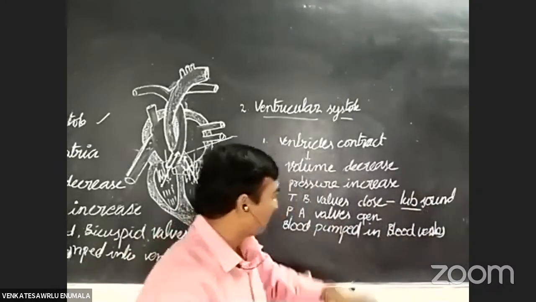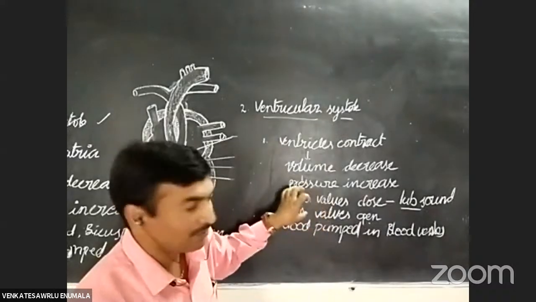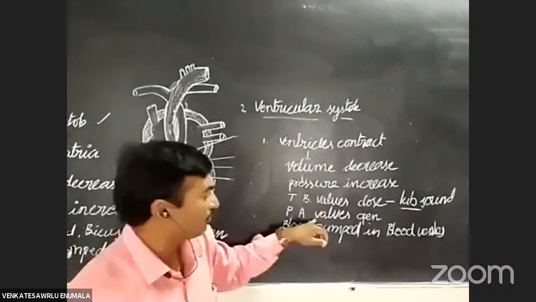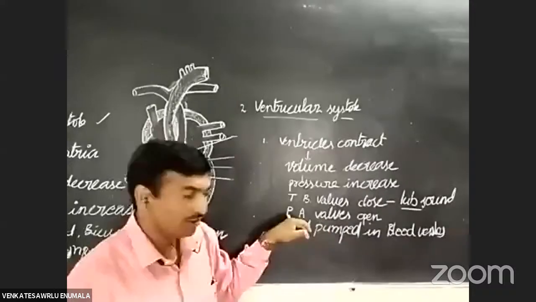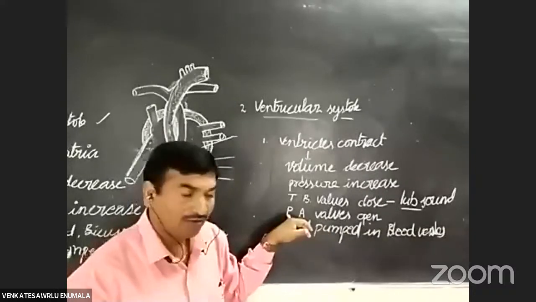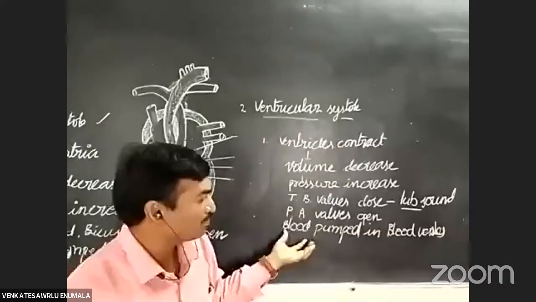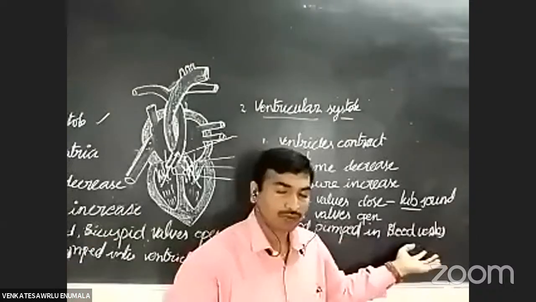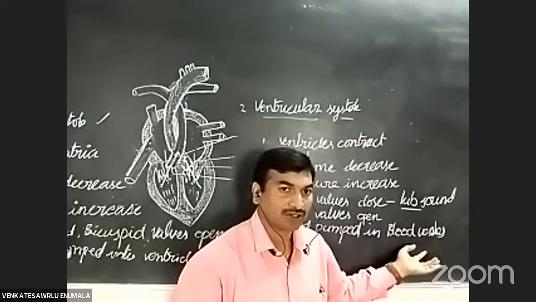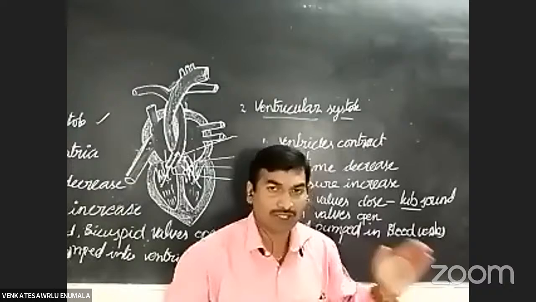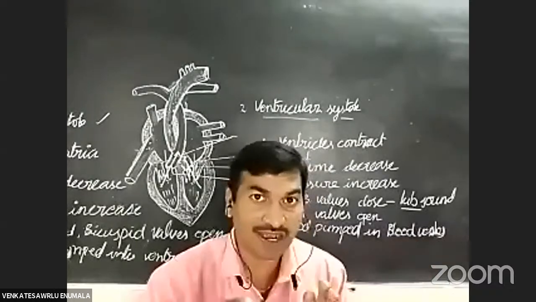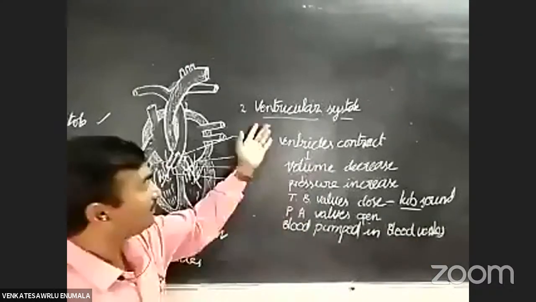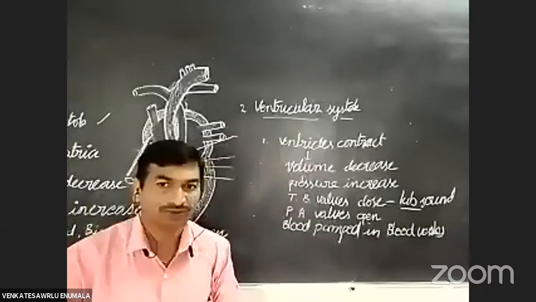Okay, students. Next, at the same time, in the ventricular systole only, other valves also open. They are called the pulmonary valve and the aortic valve. Whenever these valves are open, the blood is pumped into the pulmonary artery and aorta or systemic artery. These are the changes that occur in the ventricular systole.